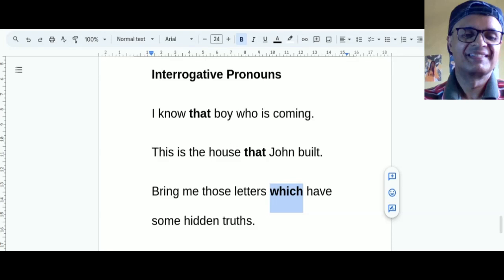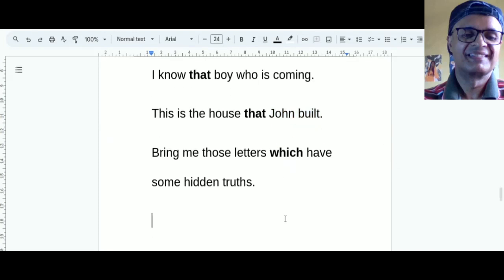So they can, because there are two separate sentences. Bring me those letters, and letters have some hidden truths, right? So we add these two sentences, using which, by which. By using that, we have used two sentences. This is the house, and John built a house, right? So these are called relative pronouns.